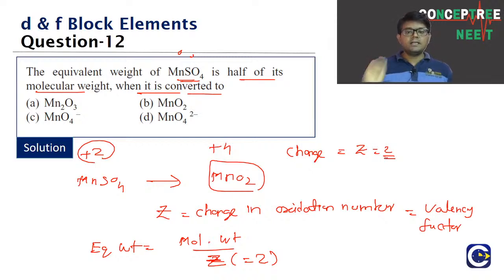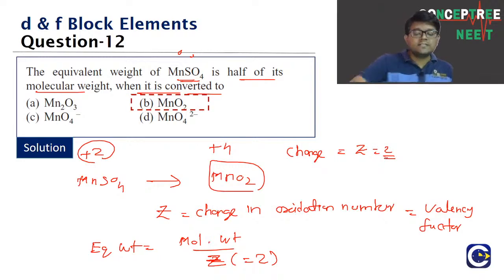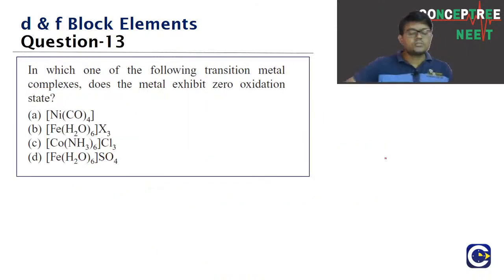So here what is the significance of the valency factor? Valency factor will be equal to what, guys? It is the change in oxidation number of the element. I think we are getting some responses. So what is the answer for this question? MnO2. So when the MnSO4 is converted into MnO2, the oxidation number is changing from plus 2 to plus 4. Thereby the change in oxidation number is 2, and hence equivalent weight is equal to molecular weight by 2. Clear, guys? Let's go to the next question.